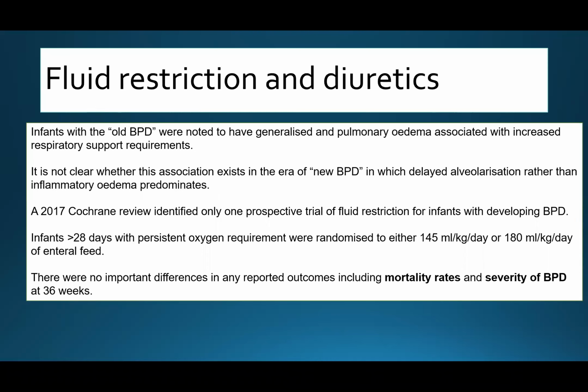In 2017, a Cochrane review identified only one prospective trial of fluid restriction for infants developing bronchopulmonary dysplasia. The infants were more than 28 days old with persistent oxygen requirement, and were randomized to either 145 ml per kg per day or 180 ml per kg per day of enteral feed. There was no important difference in any reported outcome, including mortality rate and severity of bronchopulmonary dysplasia at the age of 36 weeks.